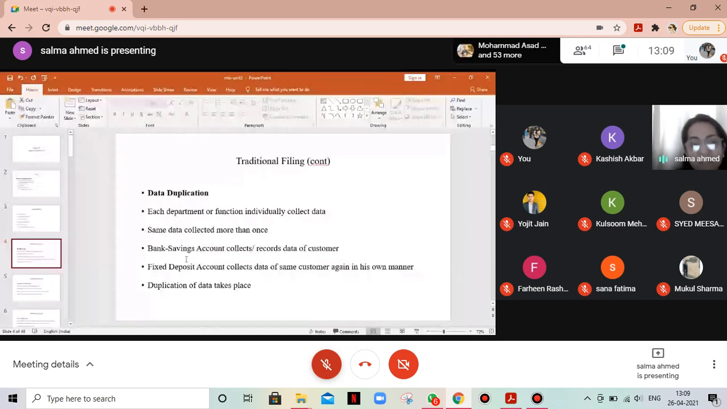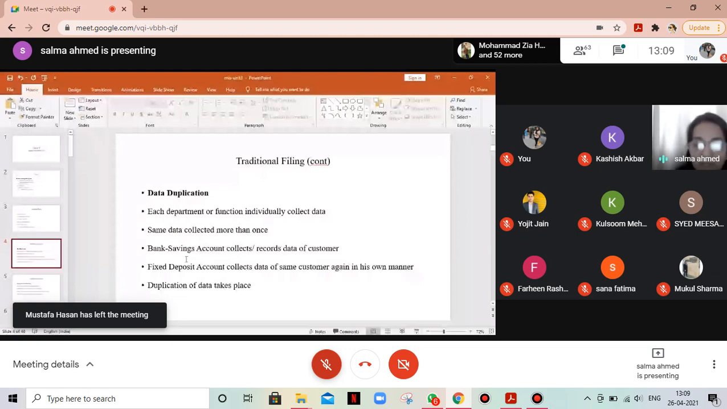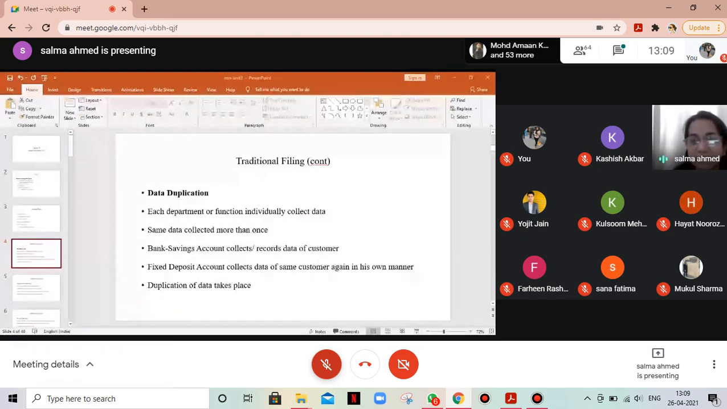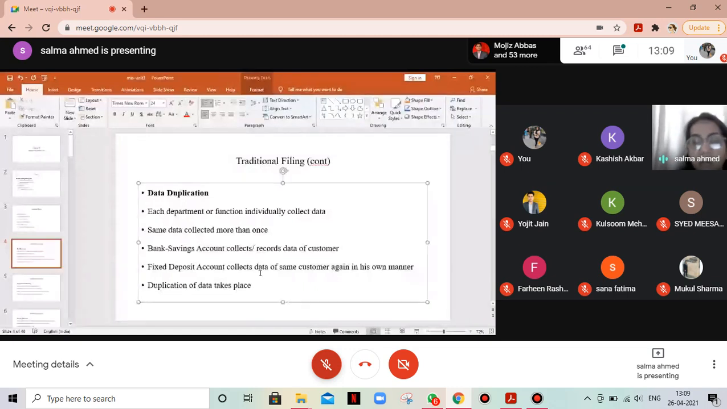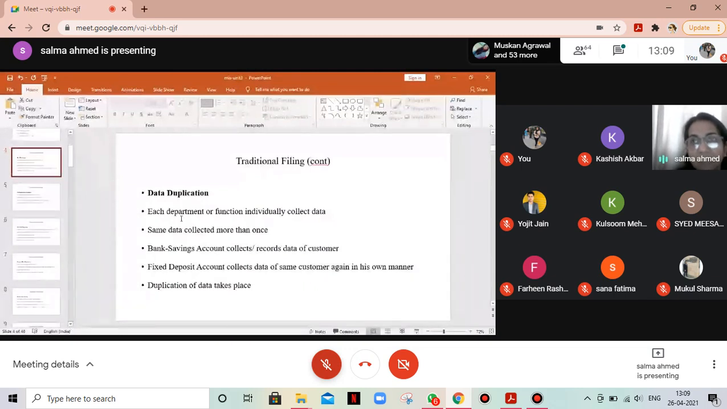Now, he is a customer for, say, another account. So then he goes to a different section, and that section again repeats the same thing. He opens a fixed deposit account for the same customer, and his same name, address, and details of the customer get listed again. So this is what happens in a traditional filing system. Each section or each department would record the same piece of information, the same data element, in its own way, in its own file. Each of them would be maintaining data separately. So that is why duplication takes place.